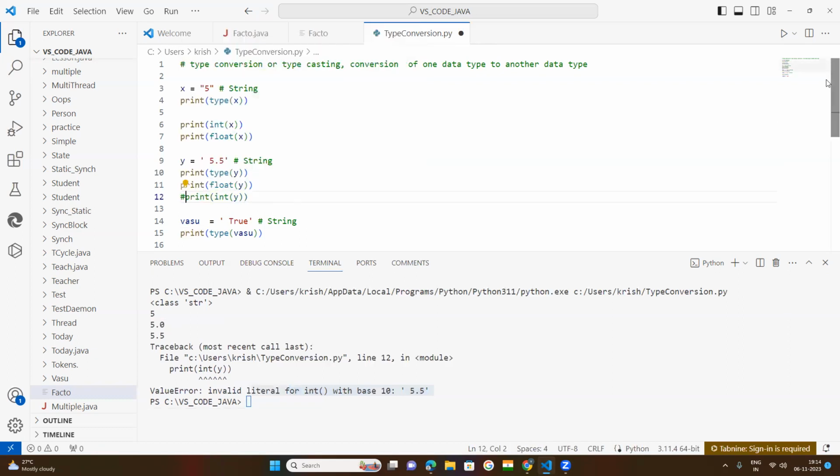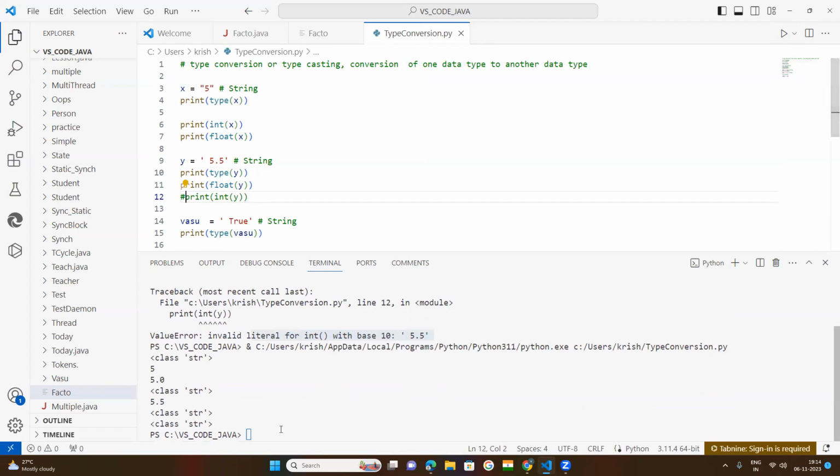This line of statement, now see what happened here. You want to convert this as a float. So this is a string, and what are you getting? 5.5. The quotation marks are removed and we are getting 5.5, as per type conversion and typecasting, which means conversion of one data type to another data type.